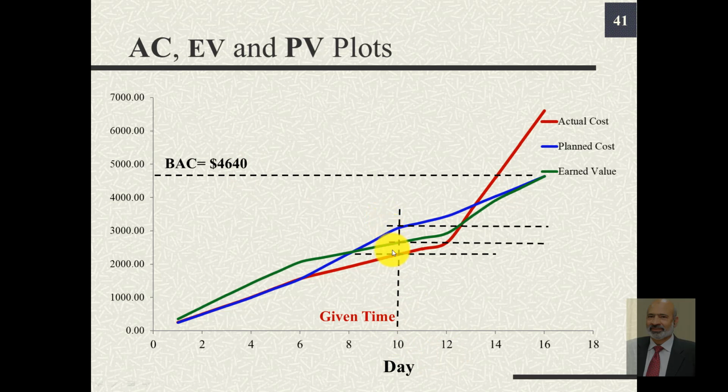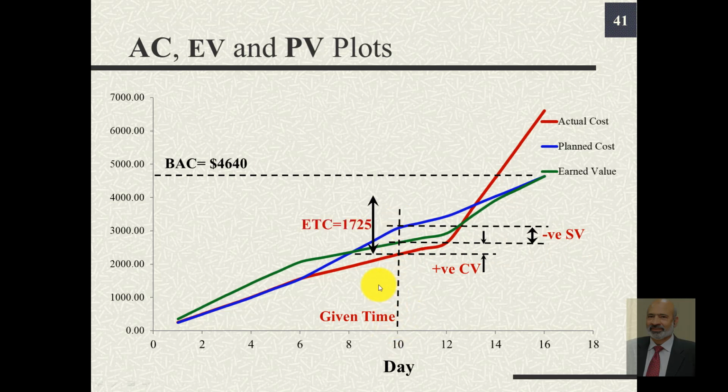At the end of day 10, our CV value was positive because our earned value was more compared to the actual cost. Our SV, schedule variance, was negative because the earned value was less than the planned cost.